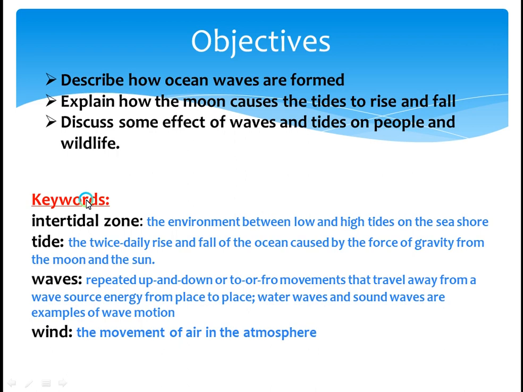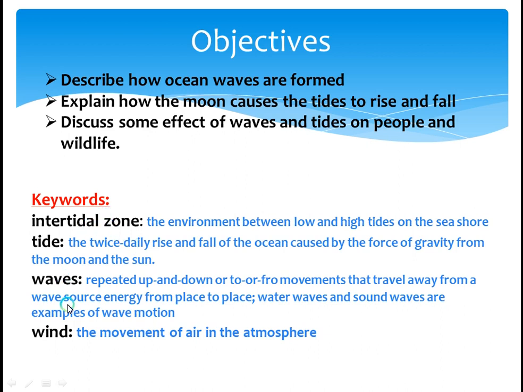Here are some keywords. Intertidal zone: the environment between low and high tides on the seashore. Tide: the twice daily rise and fall of the ocean caused by the force of gravity from the moon and the sun. Waves: repeated up and down or to and fro motion that travels away from a wave source, carrying energy from place to place. Water waves and sound waves are examples of wave motion. Wind: the movement of air in the atmosphere.